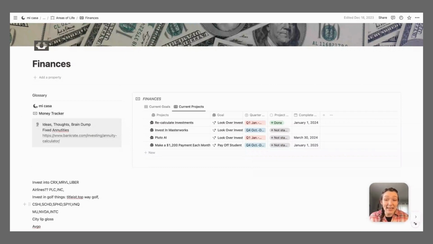And that is the end of my Notion tour. I feel like this is what I have created to be the simplest and least confusing. You're either in the planner page, the 2024 goals page, or you're in one of the 6 areas of life, and you can create a page that is related specifically to that. So, my finances, I've got my money tracker. That's how I track anything that has to do with money for the entire year.